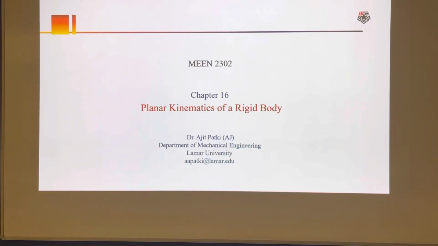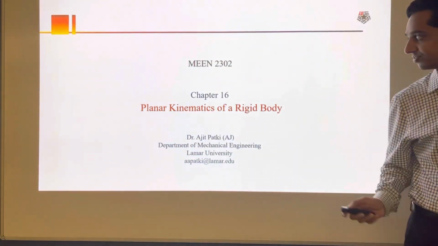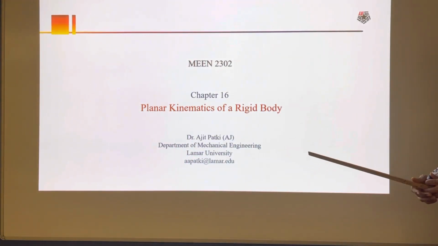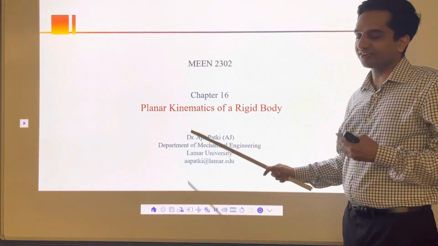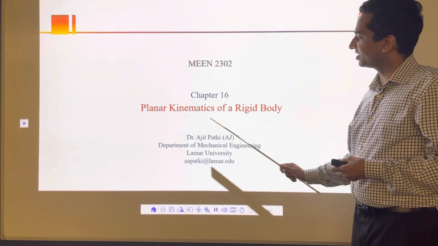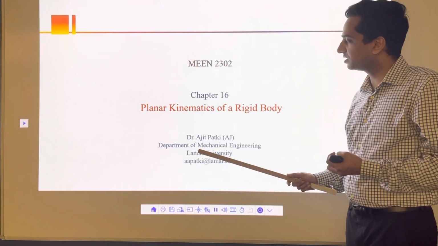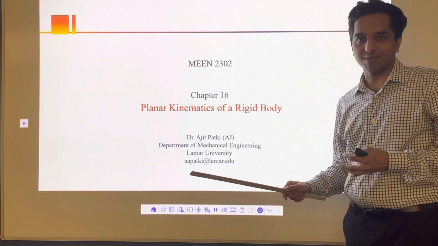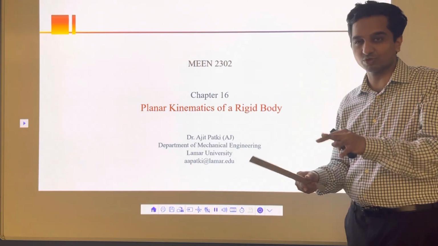We are at chapter 16, planar kinematics of a rigid body. Before this, we learned kinematics and kinetics of a particle, but now we will learn planar kinematics of a rigid body. Do you know what kinematics is? Kinematics is where we study how motion happens: velocity, acceleration, position. But we are not worried about why motion happens. That's what we do in kinetics.